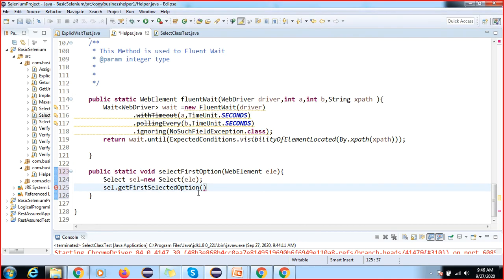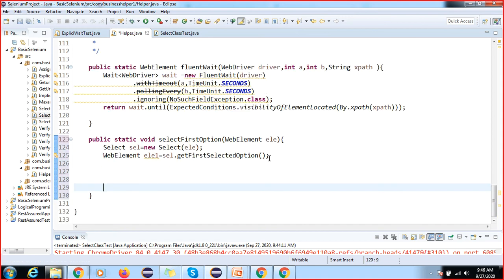It will also return the WebElement type only, right? We have already seen WebElement ele equal to. It will return the WebElement, ele1 is already there, so I can change this name. Okay, so now I want to print also.